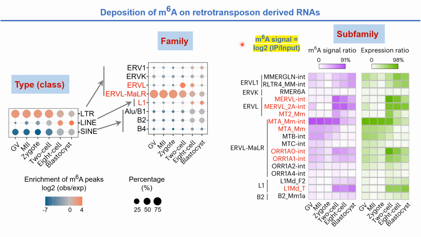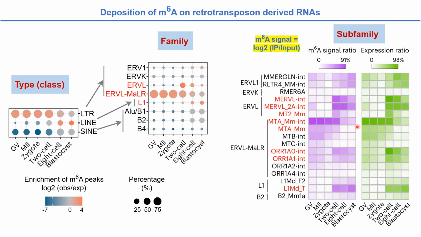If its m6A signal is a positive value, we consider it m6A modified, and further calculate the ratio of loci with positive m6A signal for each subfamily. As the purple-colored heat map shows here, around 90% of loci for the MTA subfamily have a positive m6A signal value from GV to 2-cell stages.